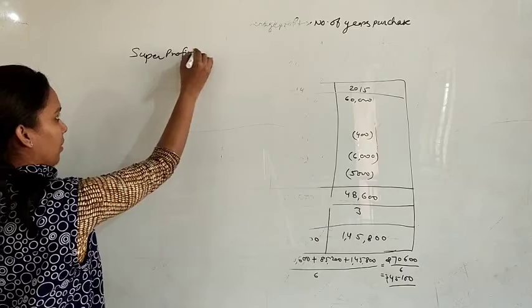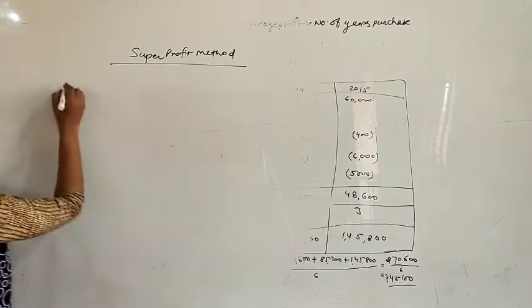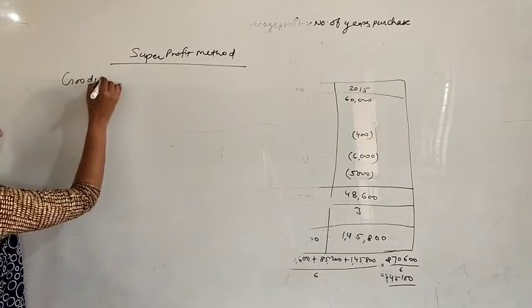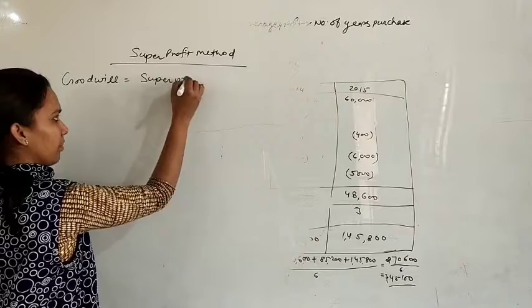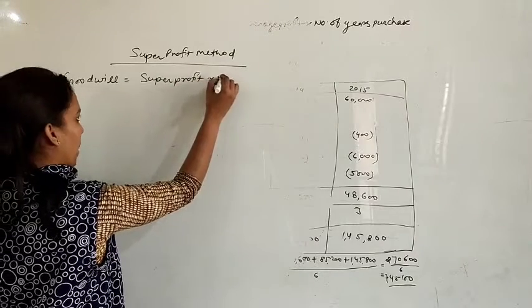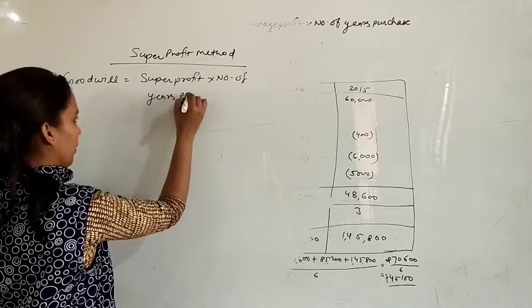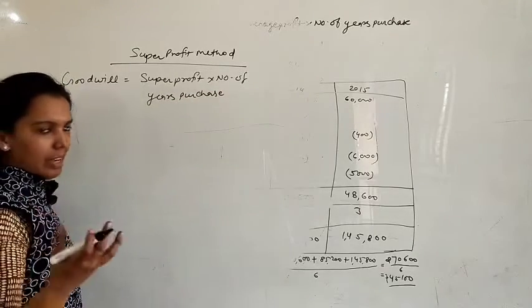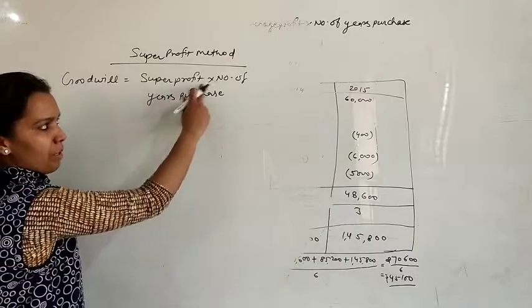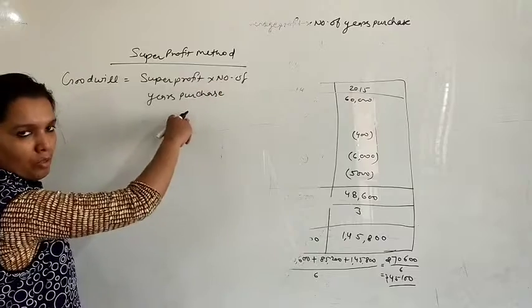Super profit method. Goodwill equals to super profit multiplied by number of years purchase. This is your main formula, as we were writing in average profit method: average profit multiplied by number of years purchase. So in this, super profit multiplied by number of years purchase.